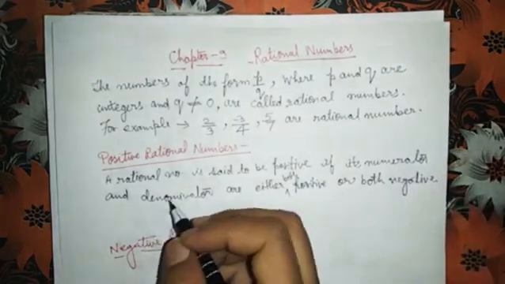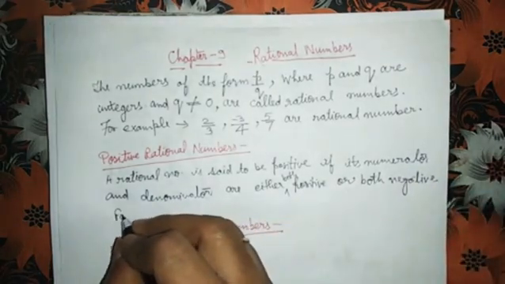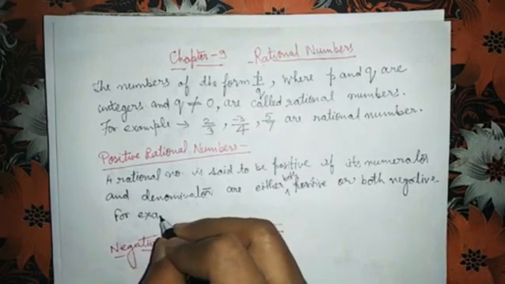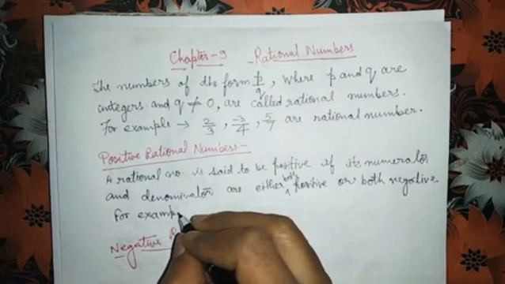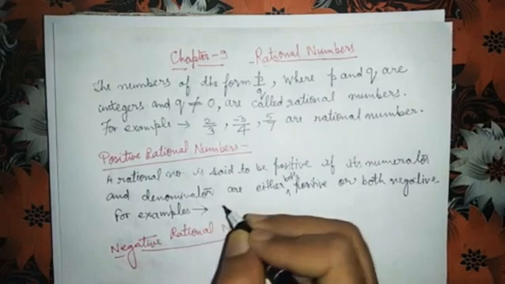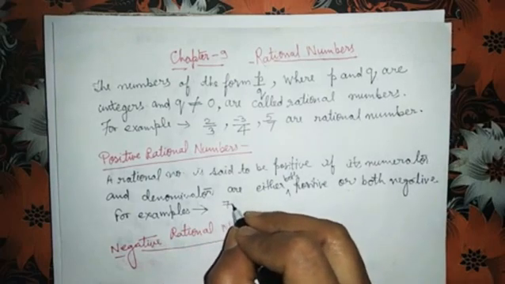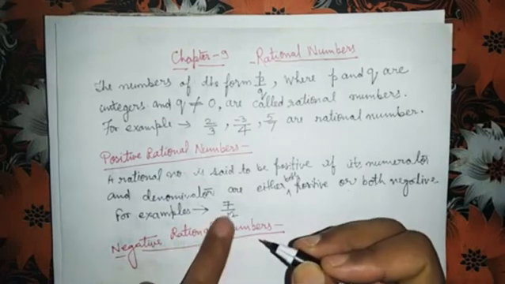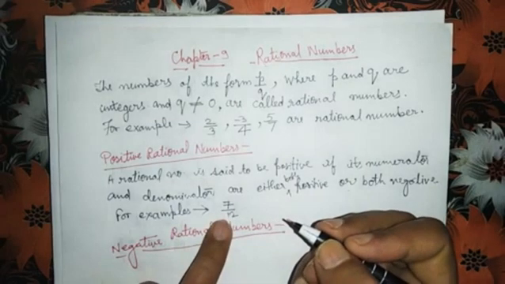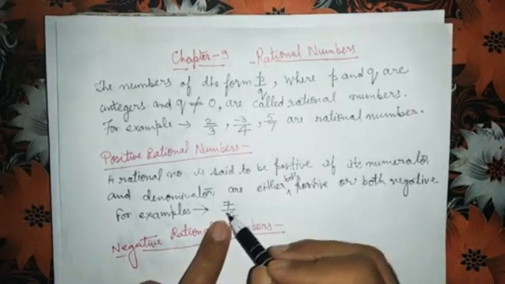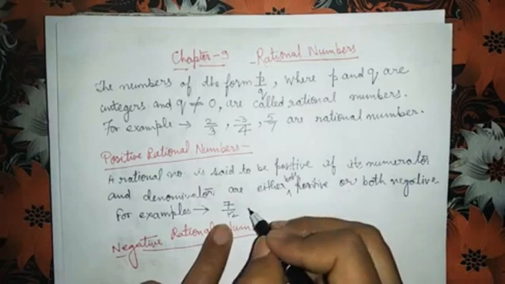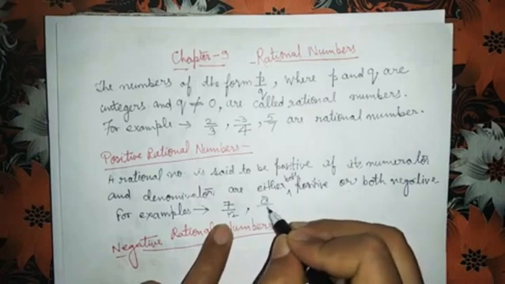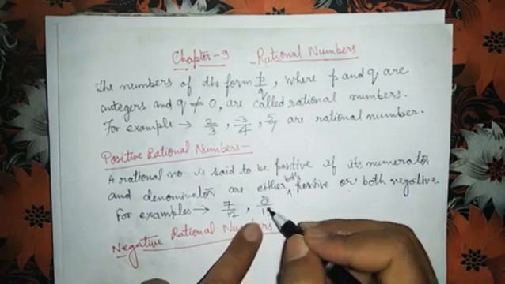Now see some examples of positive rational numbers. Here 7 upon 12 is a positive rational number. Here you can see numerator and denominator both are positive. 8 upon 19, here also both are positive.